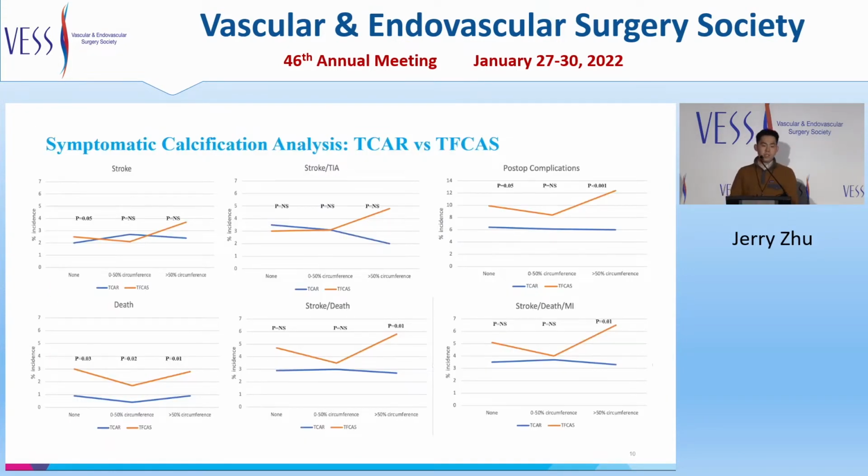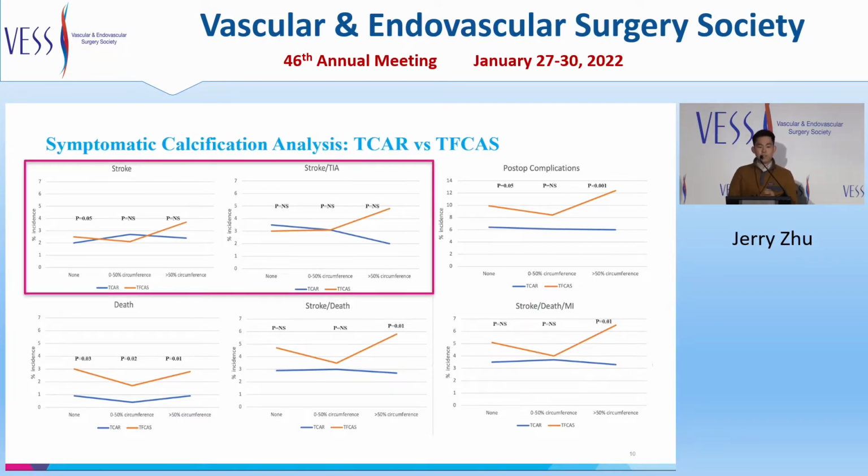We begin our discussion with circumferential calcification among symptomatic patients. Comparing the revascularization approach of TCAR versus TFCAS, there is no significant difference in rates of stroke or stroke/TIA based on the treatment type. However, there was an upward trend of increased risk of stroke or stroke/TIA only after TFCAS. Incidence of these events after TCAR remained similar. This may suggest that TFCAS could be associated with increased risk of stroke in more calcified lesions.